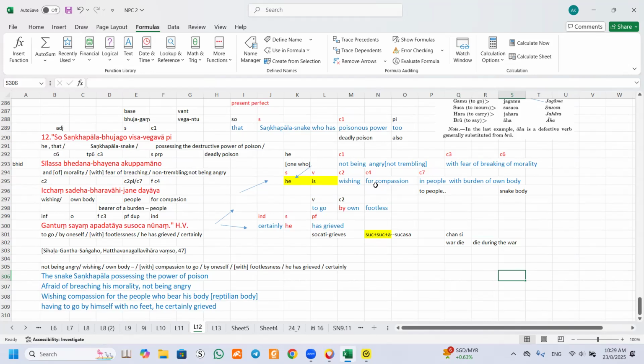So when you try to rearrange the Pali, especially this kind of Pali, because if I see correctly, this can be constructed by some of the monks during those olden days.